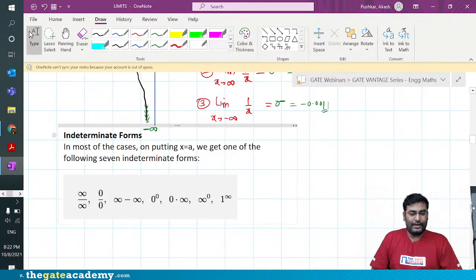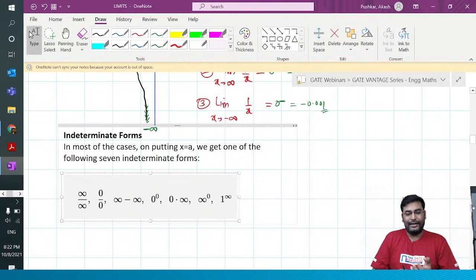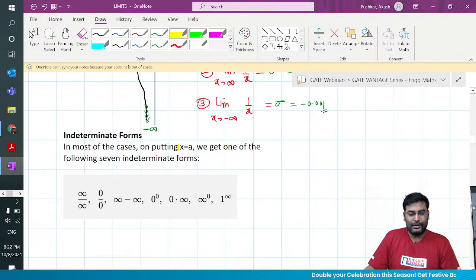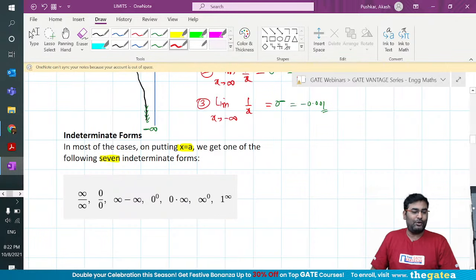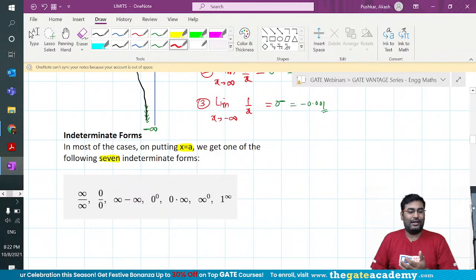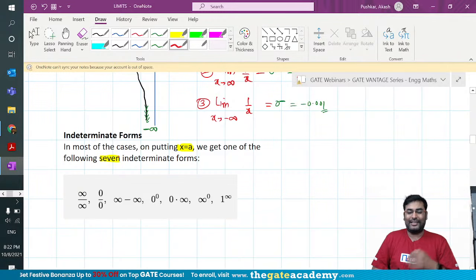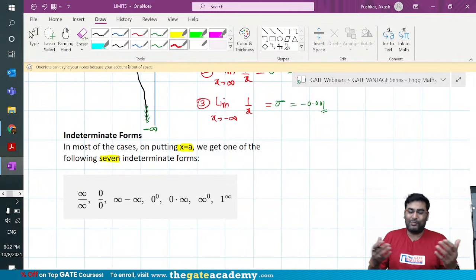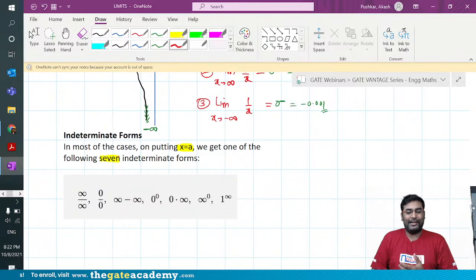As you can see on the screen, indeterminate forms occur in a function when you put x equal to 0 and get one of the following 7 indeterminate forms. A lot of times people think it is 8, sir, it is 6. Don't do that. If you are saying 8, you have actually developed something in mathematics. You can be a great mathematician.